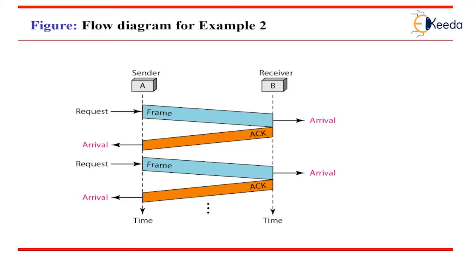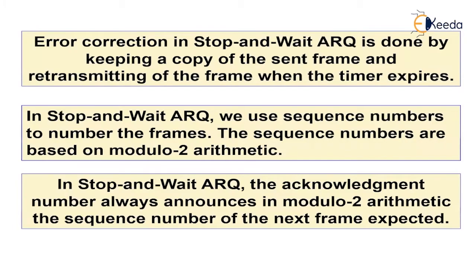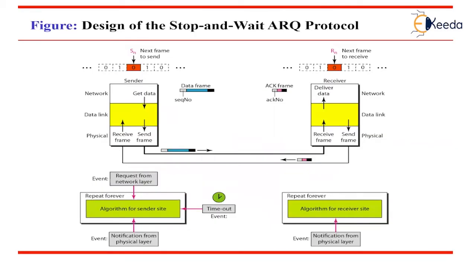Then we will consider protocols for noisy channels. In this section, we discuss the protocol that uses error control. An example of this protocol is the stop and wait ARQ protocol. The design of the stop and wait ARQ protocol is shown in this figure.